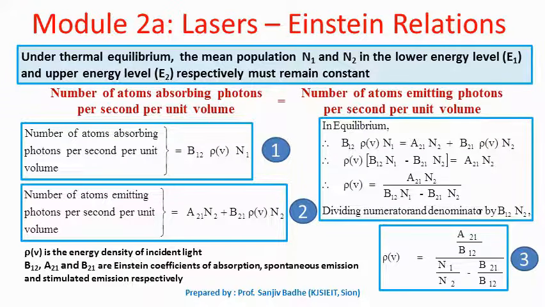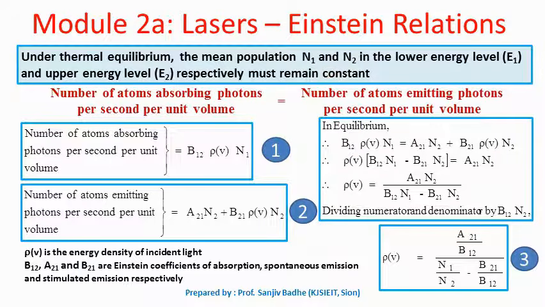Einstein used the thermal equilibrium condition in order to get his relations. This thermal equilibrium condition says that the mean populations N1 and N2 in the lower energy level E1 and higher energy level E2 respectively must remain constant. Meaning, if N1 is the population of the lower energy level and N2 is the population of the higher energy level, then in thermal equilibrium this will not change.